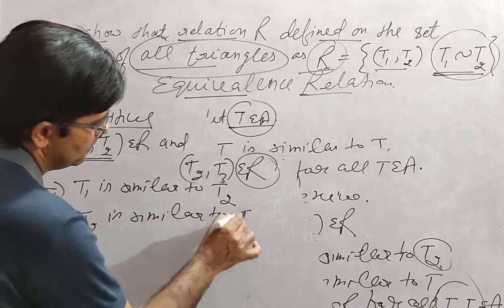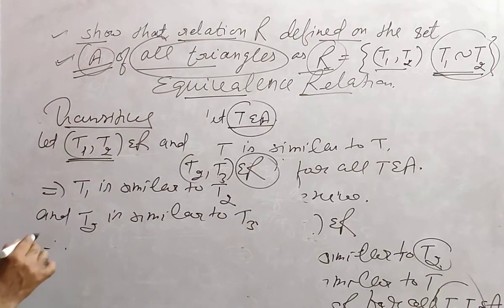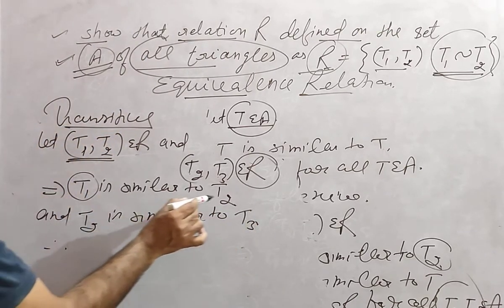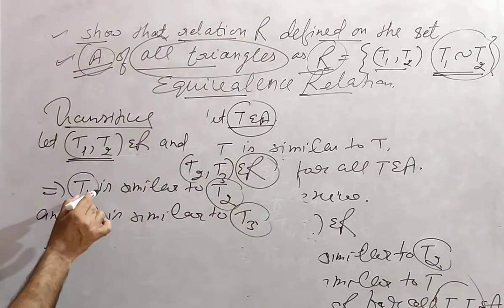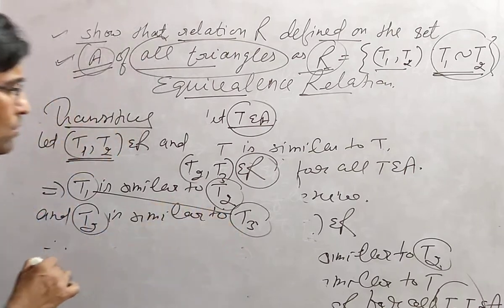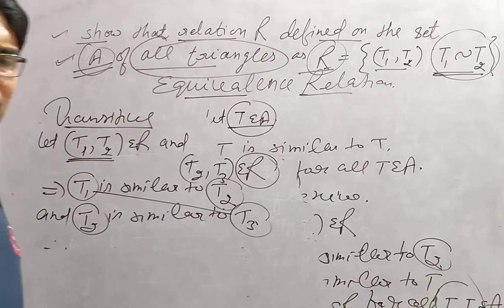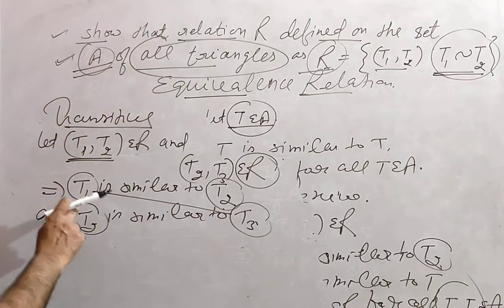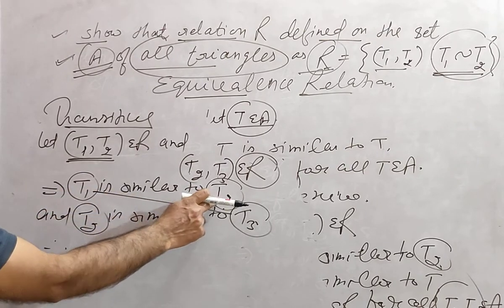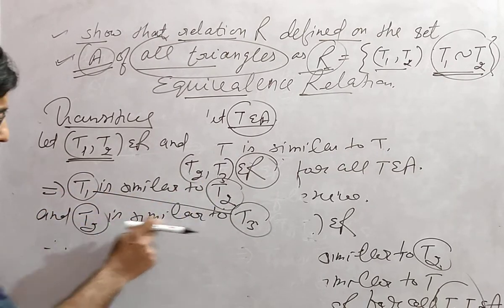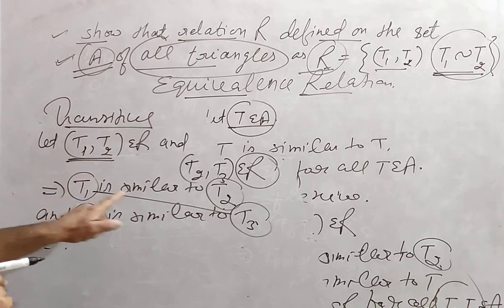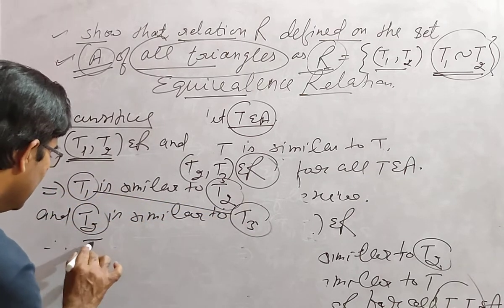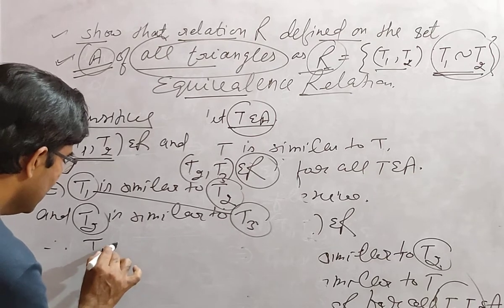similar to T3. Now you can see T1 is similar to T2 and T2 is similar to T3. So T1 is similar to T3. You can see here T1 is similar to T2 and T2 is similar to T3, so surely T1 is similar to T3.